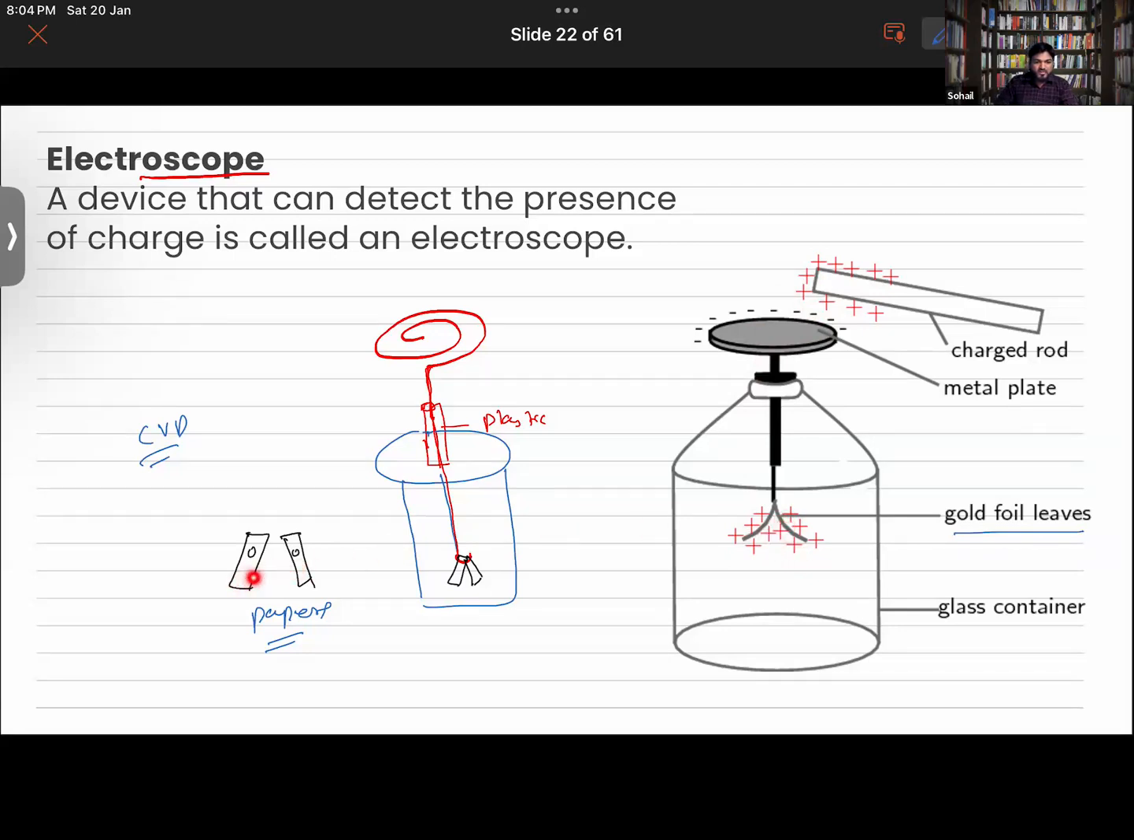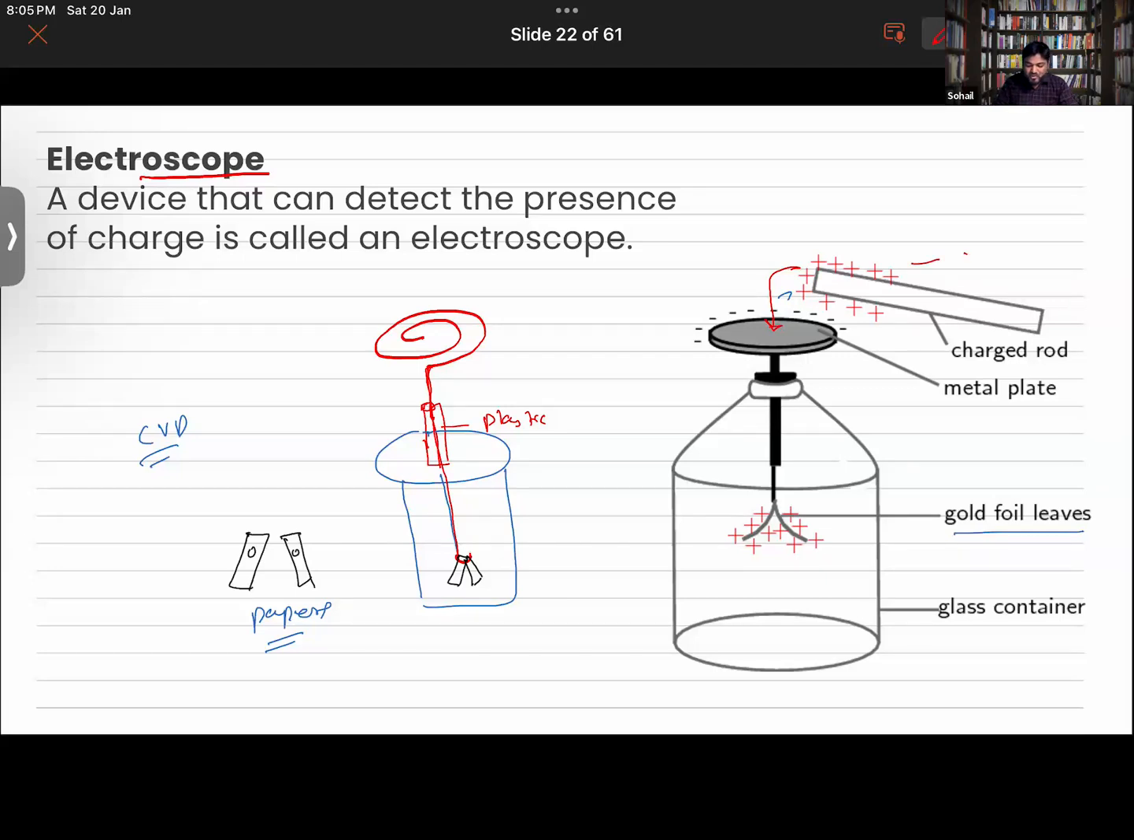Like where I showed the two papers you have, these were not attached to each other, right? So these are left hanging here. Sir, is the metal plate negatively charged? Yes, the metal plate is negatively charged. That's why positive charges will be conducted in it, since positive charge will be attracted towards the negative charge only.